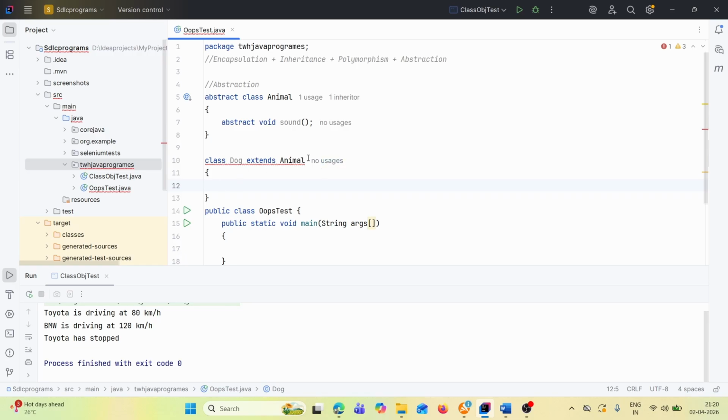This is called inheritance, this concept, correct?